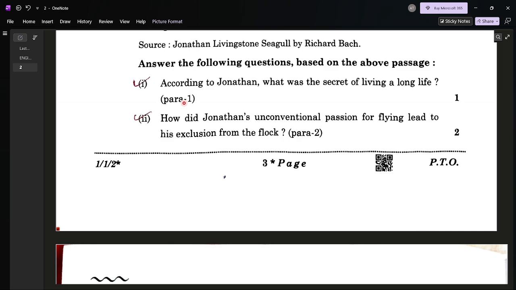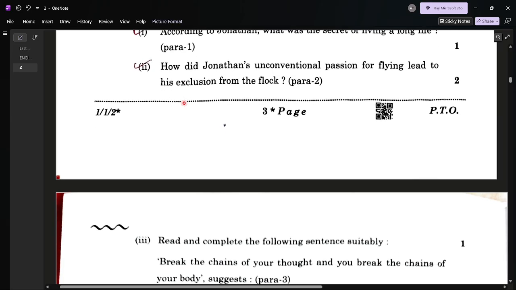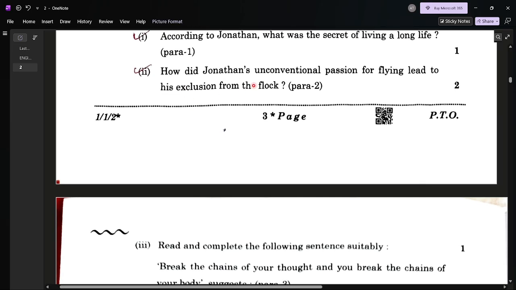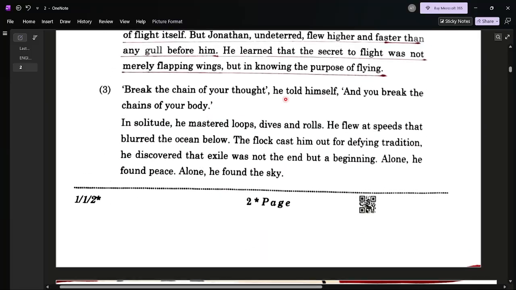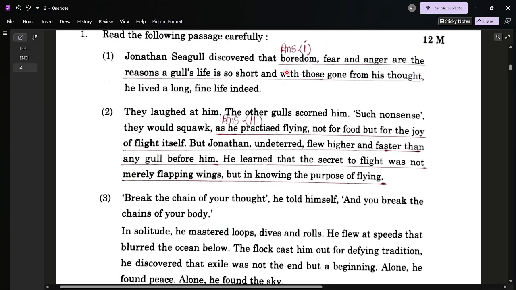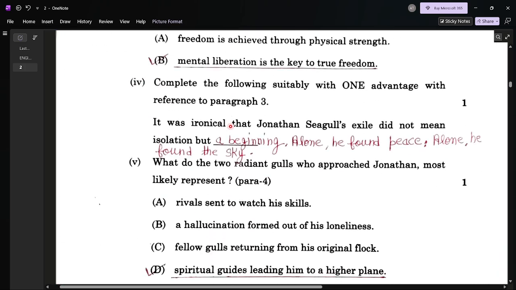You can get the marking scheme of this paper on my official Telegram channel. The link will be available after the video, in the description of the video. How did Jonathan's unconventional passion for flying lead to his exclusion from the flock? This answer is given in paragraph 2. So here I have already underlined answer 1 and answer 2. You will write it, and you can check your answers.